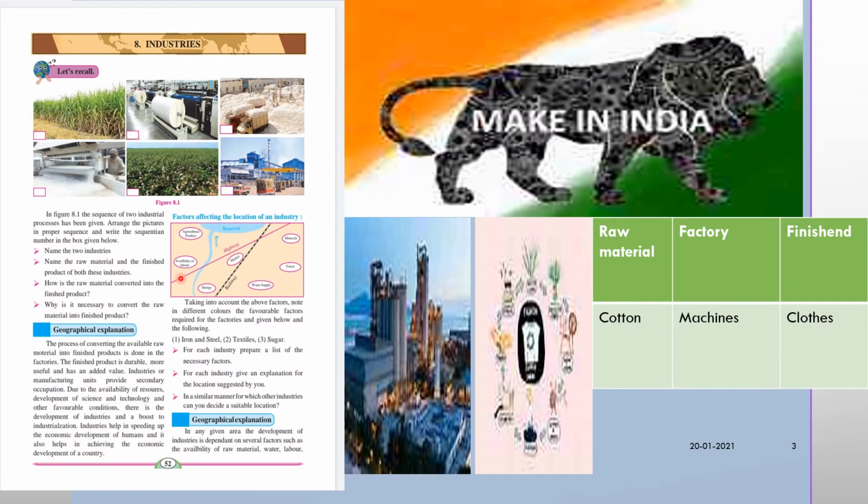In a similar manner, the last point relates to the sugar industry. The raw material of the sugar industry is sugarcane, yes or no? And this raw material is comparatively less durable. Therefore, its transfer to a distant location is difficult. Therefore, the location of the sugar industry is suggested near the cultivation area.